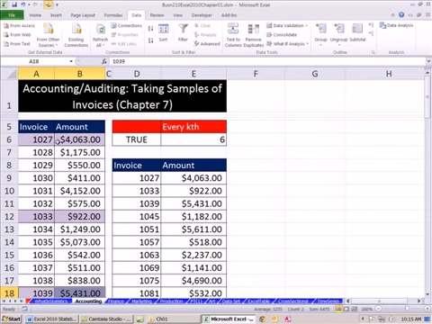And this is just a small data set. You might have 10 or 20 other columns here when you extract the data, and then you go through and look at each one for auditing purposes.